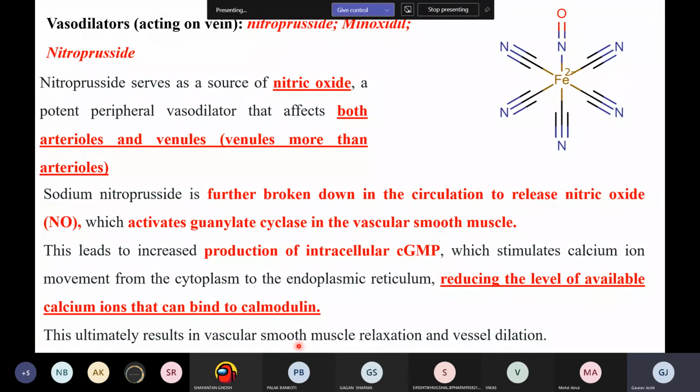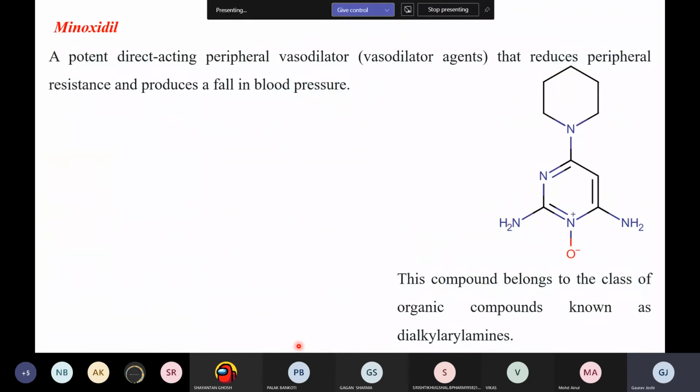The second drug is the minoxidil. Although both these drugs are not now used for the treatment of hypertension, right? Minoxidil is now used for hair replacement or in hair treatment, right? It's the most potent directly acting peripheral vasodilator, basically a vasodilating agent that reduces the peripheral resistance and produces a fall in the blood pressure, right? It belongs to the chemical category again of the dialkyl aryl amines, right? Okay. So this is the thing.